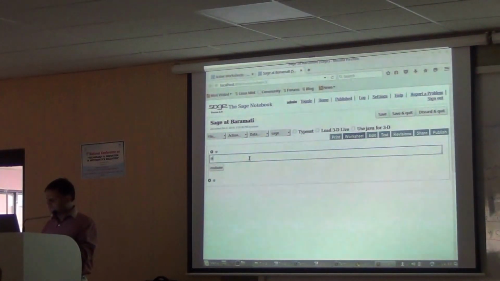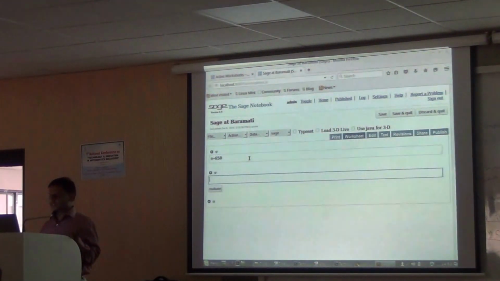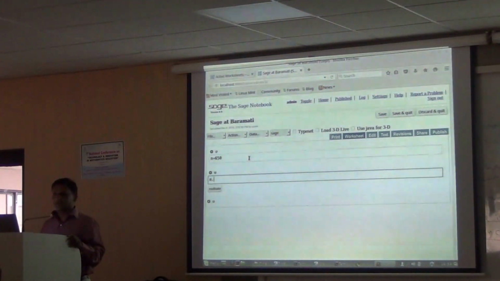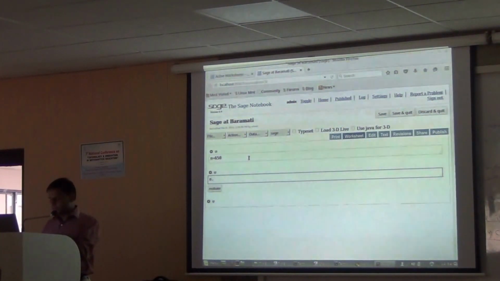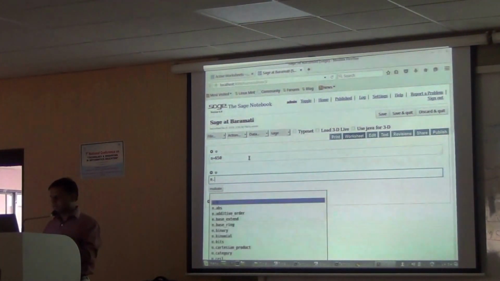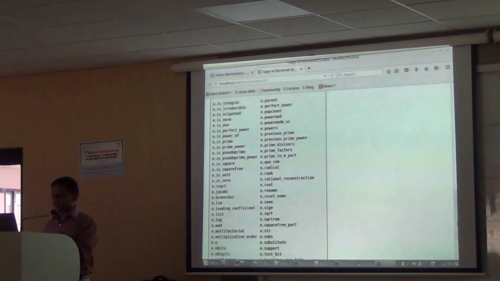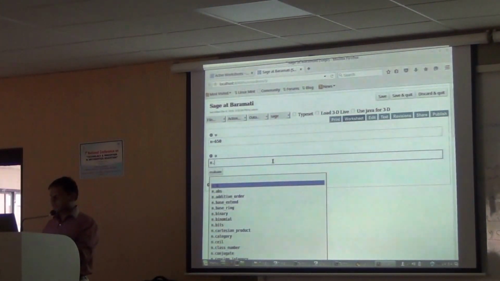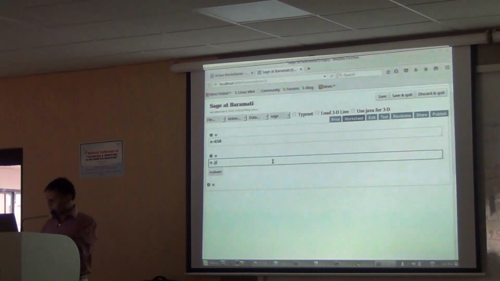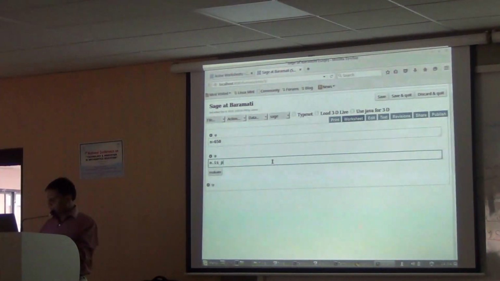I can just type some number, let us say 650, and execute. Now I can ask if I want to do some calculations regarding this number. Python is an object-oriented programming language. There is an operator, the dot and tab. If I type dot and press tab, it will provide me all the options that we can apply on this n. For example, I can check whether n is a prime number: n.is_prime(). Of course, you know this is not a prime number.